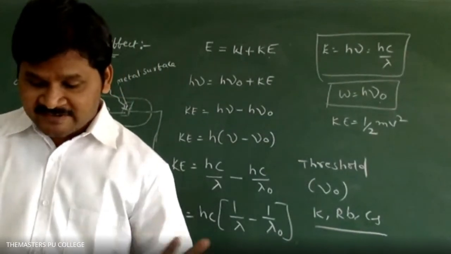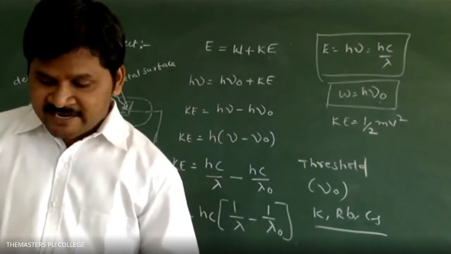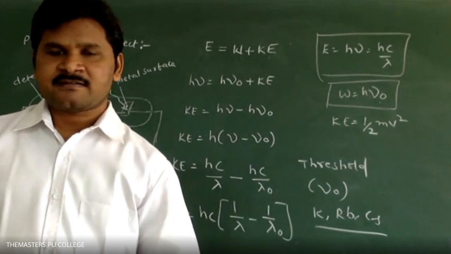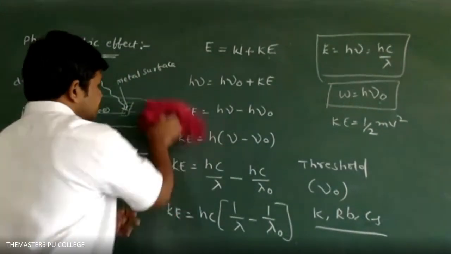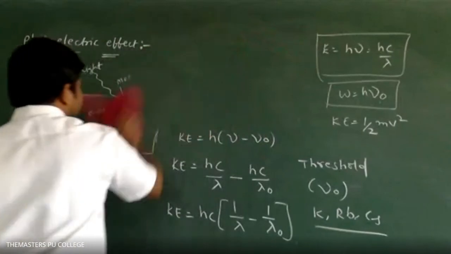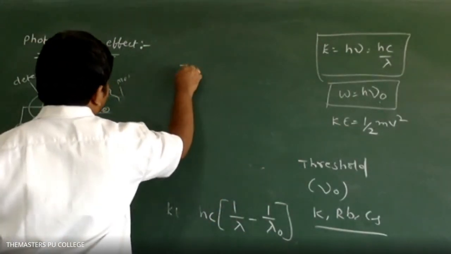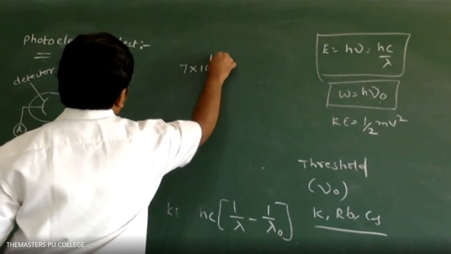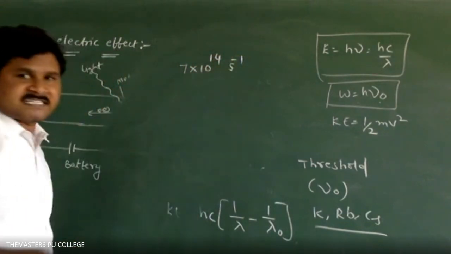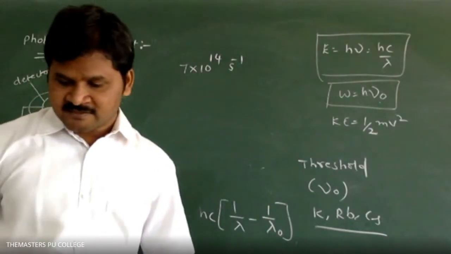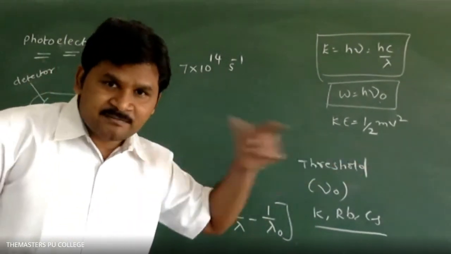The threshold frequency for a metal is 7 into 10 power 14 second inverse. Please observe the data from this problem. Metal frequency, nothing but metal frequency.